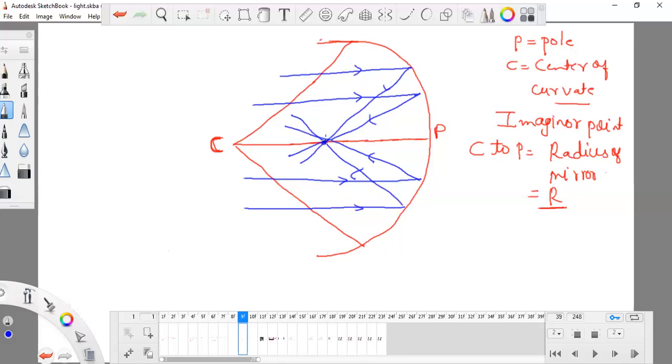Okay, and they are meeting at this particular position, so this particular point is known as F. If I indicate the PC, the PC is equal to the radius, and all of the lines which originate from C and go to the boundary of this mirror are equal to the radius. So this is PC, and if I am only talking about PC, the name of PC is the principal axis.